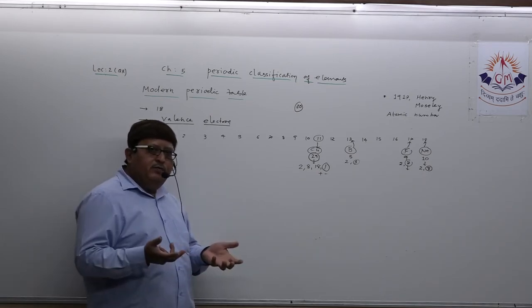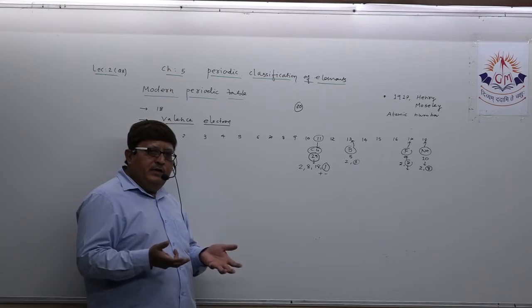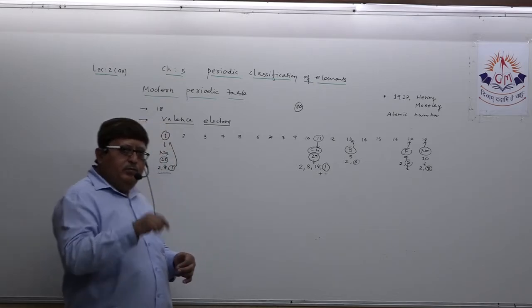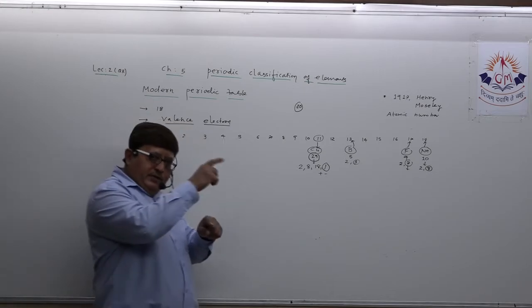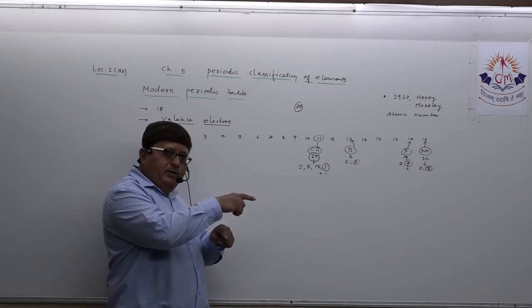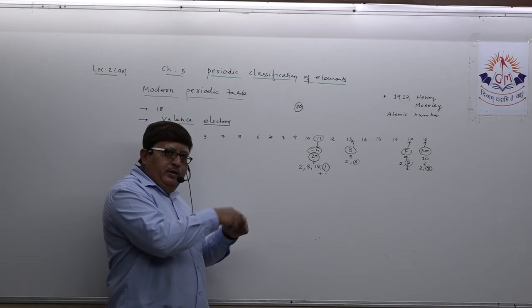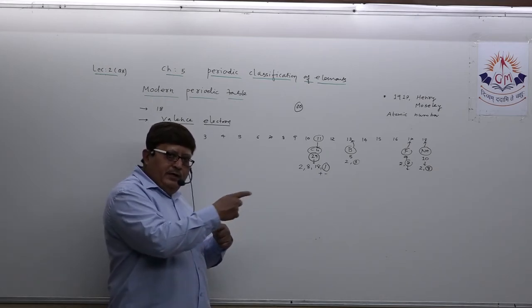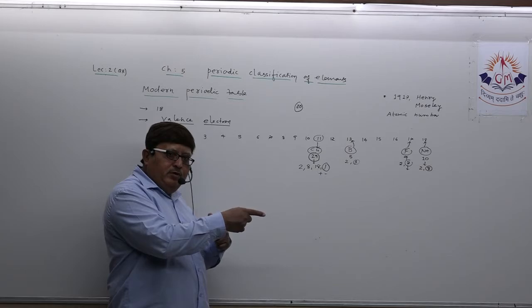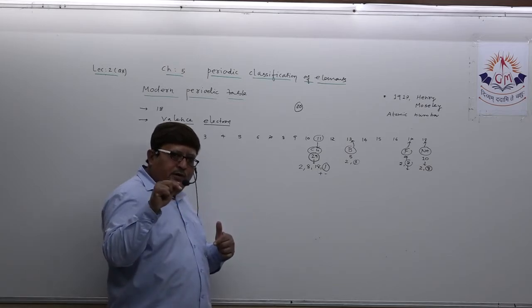The number of valence electrons of any element will decide its position in the modern periodic table. But when you decide the position, the chemical property can be described from the valence electrons present in the outermost orbit. Is it becoming clear in your mind?